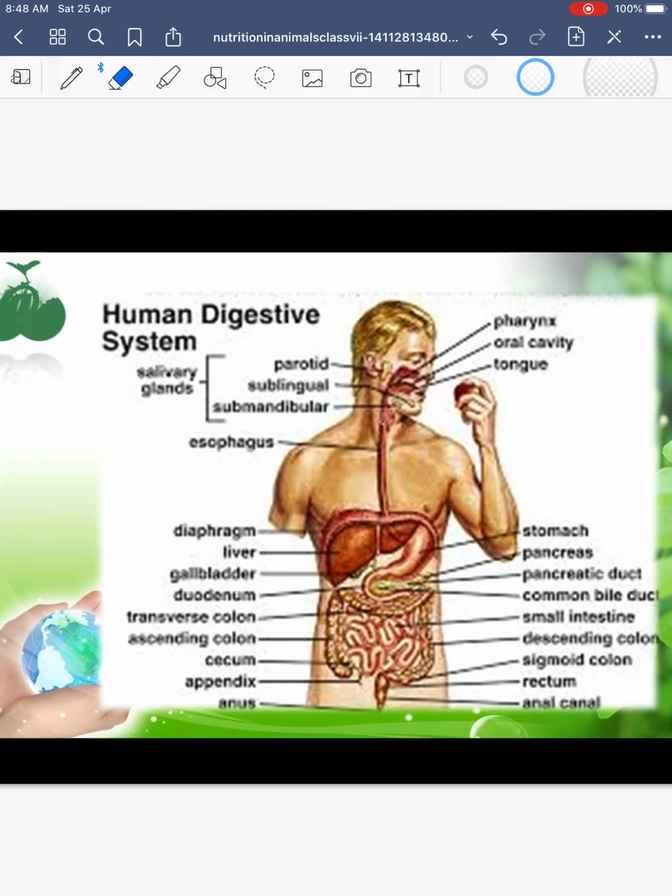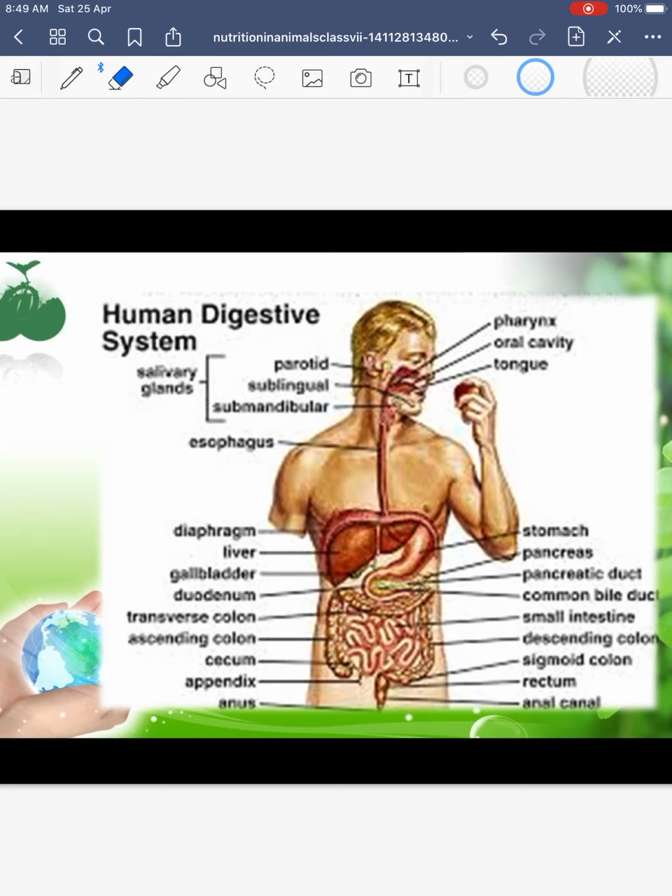Then we started the digestion process. Digestion is basically a process of breaking down the food into simpler particles. The food which we are taking cannot be digested as such in our body. So that is broken down into smaller particles which are easy to digest. This process of digestion begins in our mouth, where teeth help in crushing down the food particles into smaller particles.